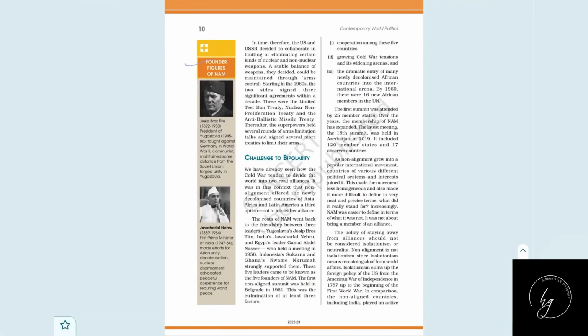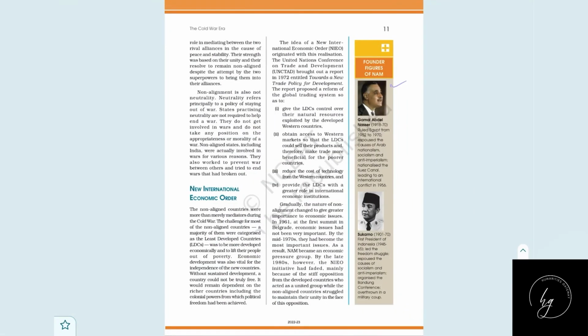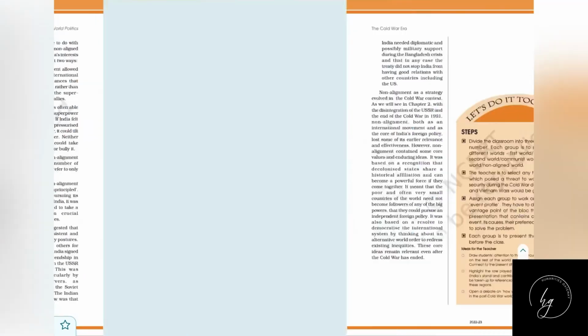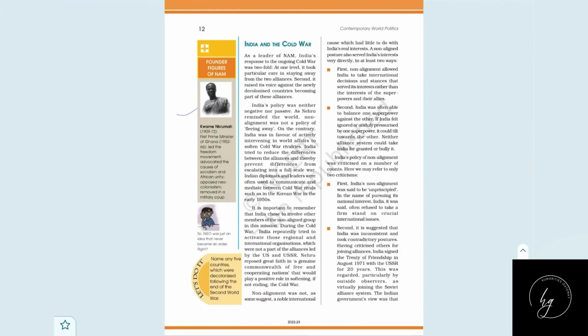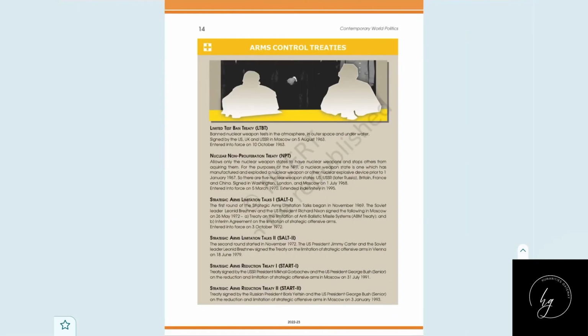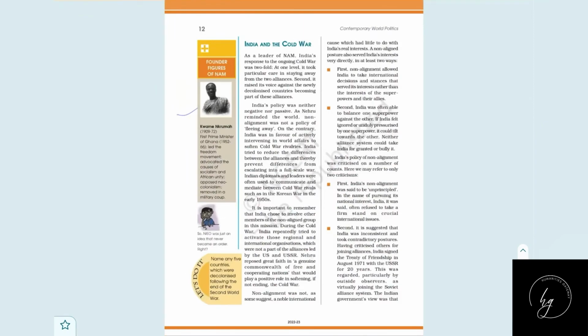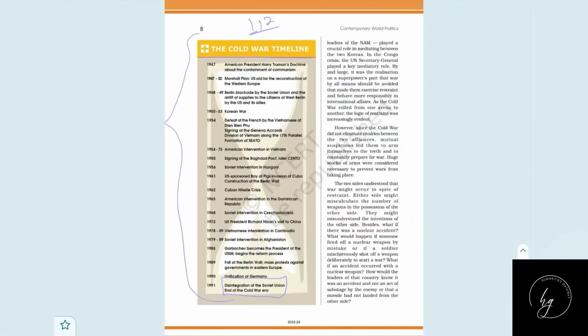And here there are some leaders, the leaders of NAM. We will be discussing their part also, because it's an MCQ oriented part. We will discuss that together, because in the very next chapter there are some other leaders too. And this portion, the arms control treaty, we will also discuss together after completing our second chapter. There are also some portions like that, so we'll do it together. So note down the portions I skipped.